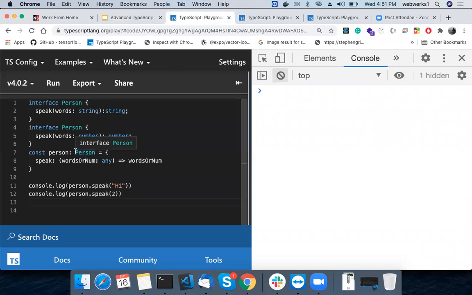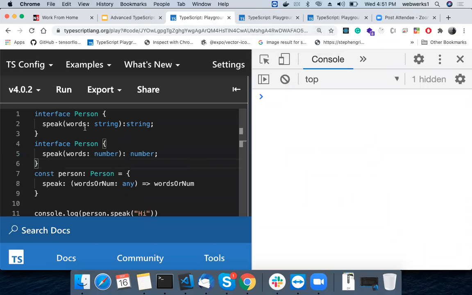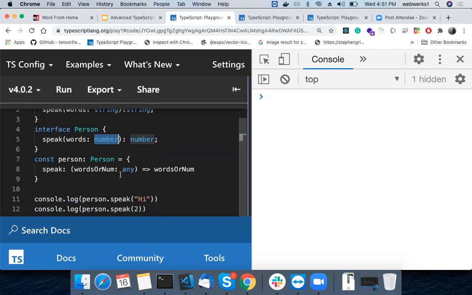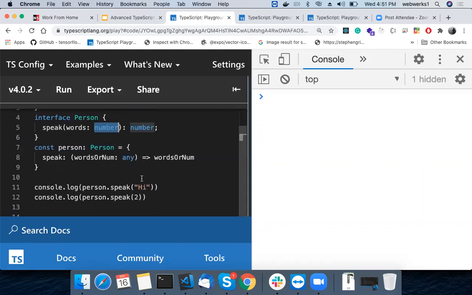I added the same example here. I hope you see the fonts. Are you able to see the fonts? Here I added speak with word string, and its return type is string. Person, its word is number, return type is number. I added any for a typecasting check. If I call this, it is going to be treated as function overloading. If I run it, it will print me hi and 2.